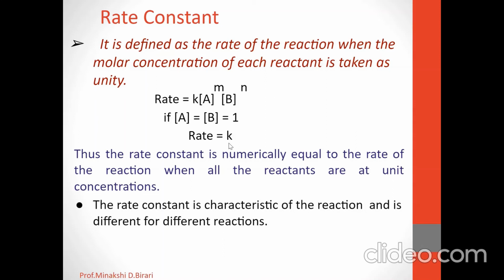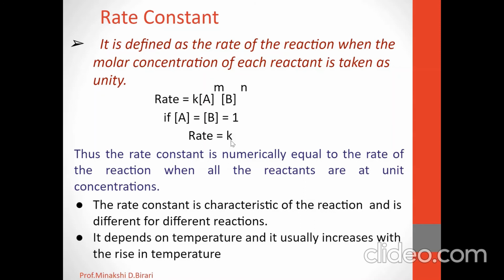The rate constant is characteristic of the reaction and is different for different reactions. So we should remember that rate constant is defined as the rate of the reaction when the molar concentration of each reactant is taken as unity, so that rate is equal to K. Rate constant depends on temperature and also increases with increase in temperature.